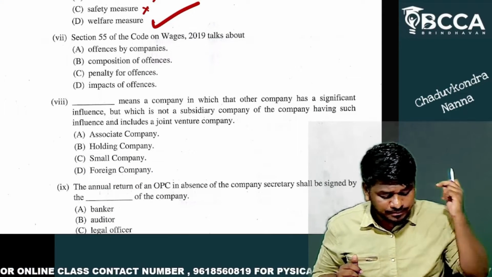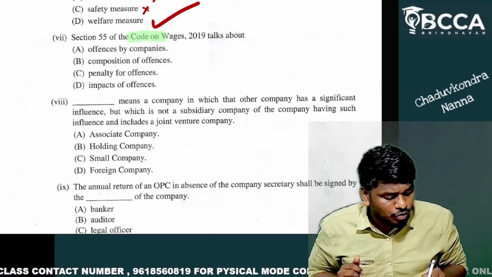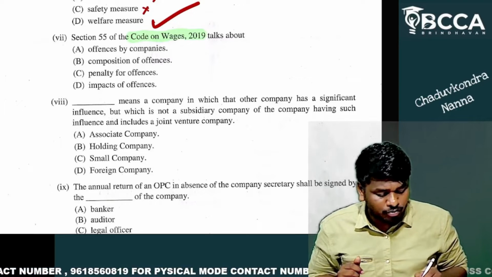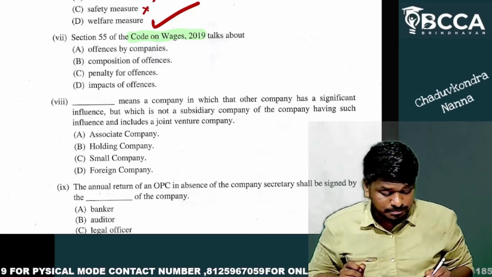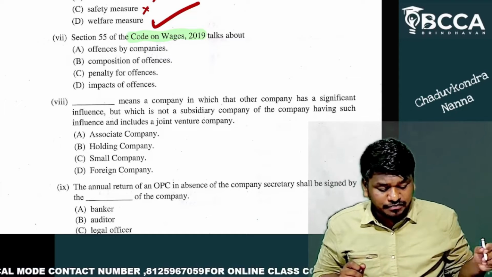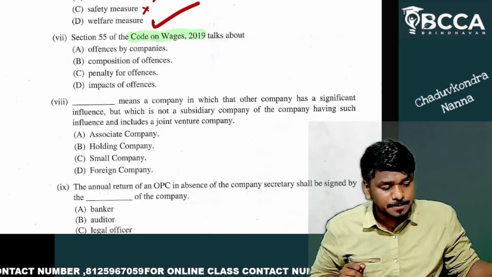Question number 7. Section 55 of the Code on Wages 2019 talks about offenses of a company, composition of the offenses, penalty of the offenses, impacts of the offenses. It is what, my dear friends?